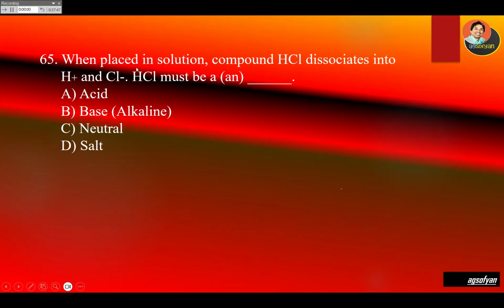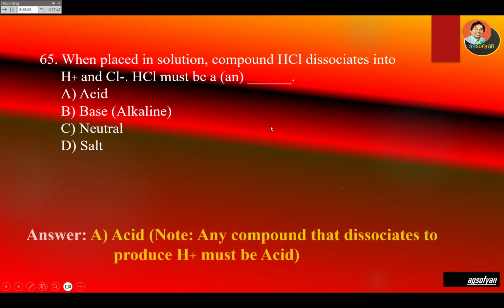That's the name, right? So this is an acid. I didn't say it before because I wanted to make sure that you know that HCl is an acid, and the name is actually hydrochloric acid. So this is an acid.